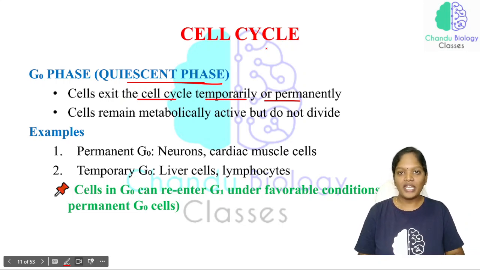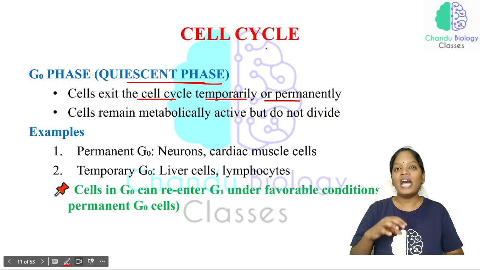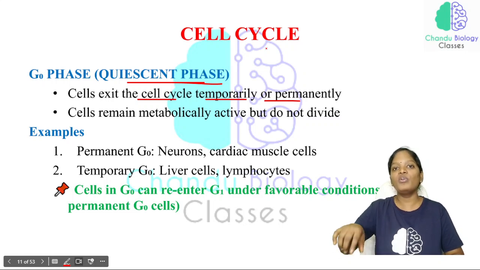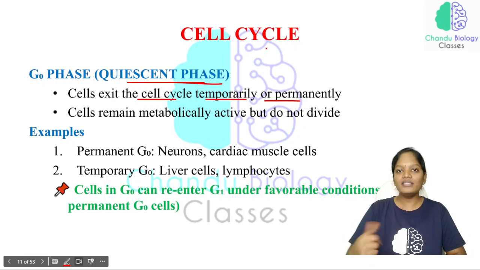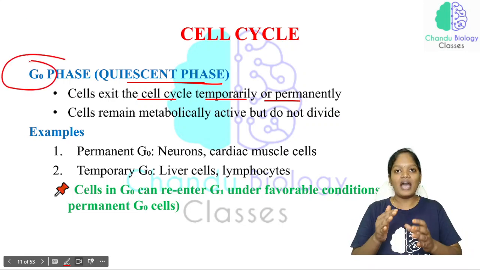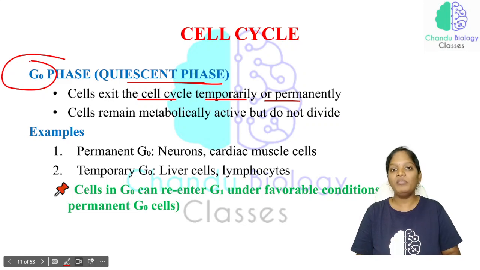Just now we have studied that the G1 phase is a preparatory phase for the S phase, and in the G1 phase the cell has to attain a particular growth. If the growth factors in a cell are not proper, and that cell exits from the cell cycle, which means it is not going to continue with the rest of the cell cycle, it enters into the G0 phase. Either it will be temporary or it will be permanent.